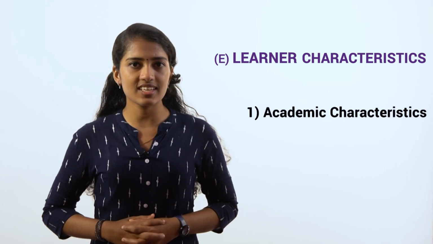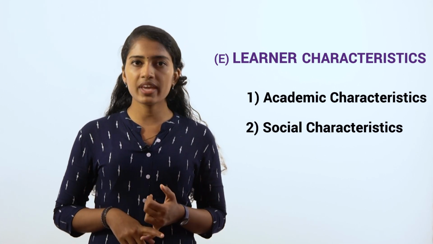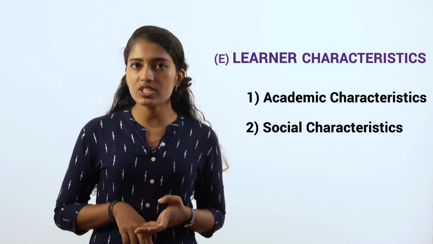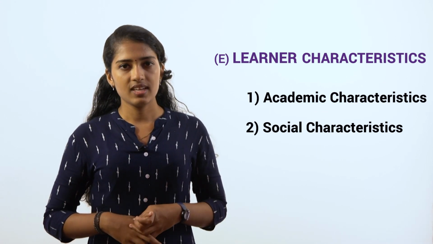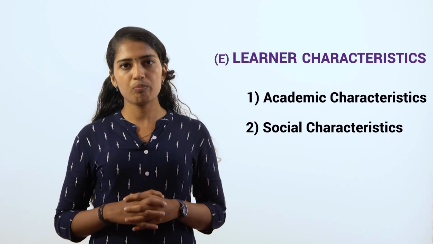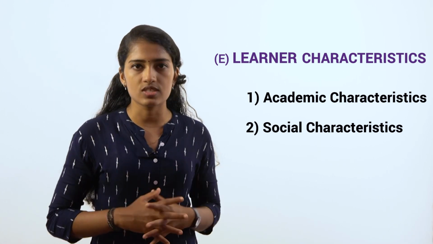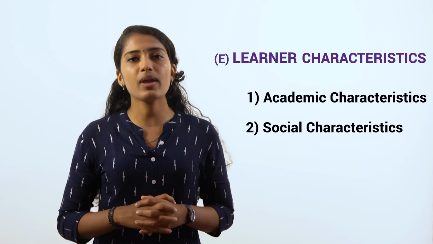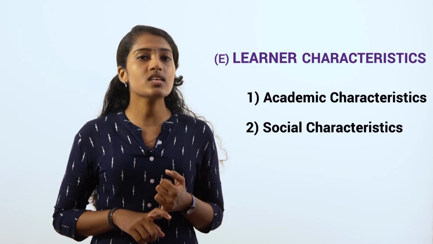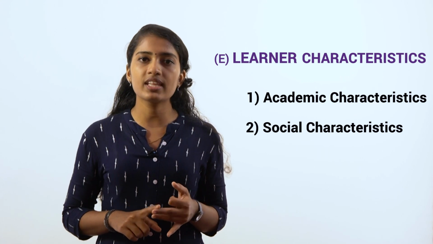So, the next characteristic is the social characteristic. Social characteristics include the social behavior, the moral values, the social commitment, the interpersonal relationships, etc. of the learners. Having good social skills is very important in the process of learning, because for the purpose of learning, we resort to social institutions like schools and colleges. Here, the behavior of the learner plays a very major role in the process of learning. The learner's behavior in the classroom, the learner's behavior with the teacher, the learner's behavior with their peers plays a very major role in the process of learning.